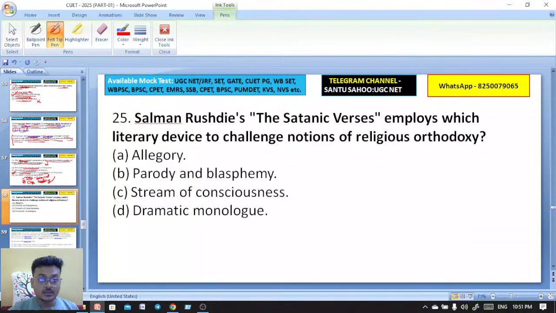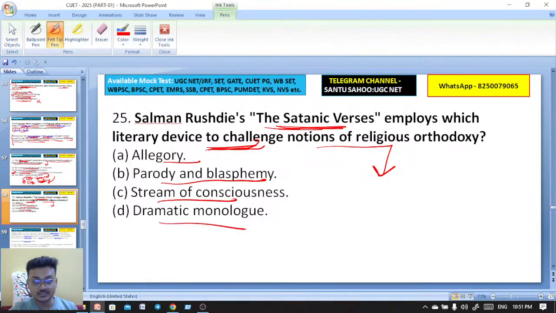Okay. Salman Rushdie's The Satanic Verses. Okay, very important work. Salman Rushdie employs which literary device, very good Nitu, to challenge notions of religious orthodoxy: allegory, parody and blasphemy, stream of consciousness, dramatic monologue.